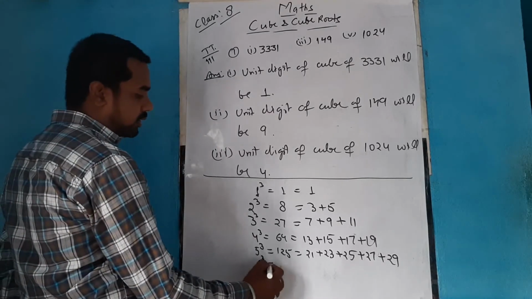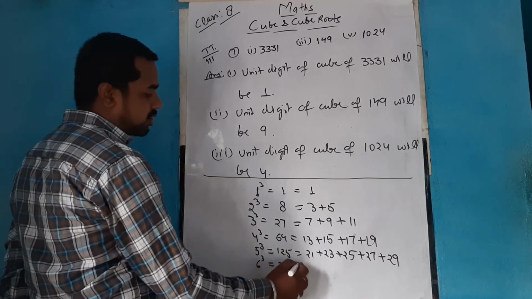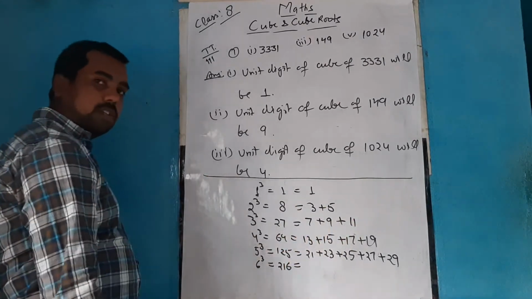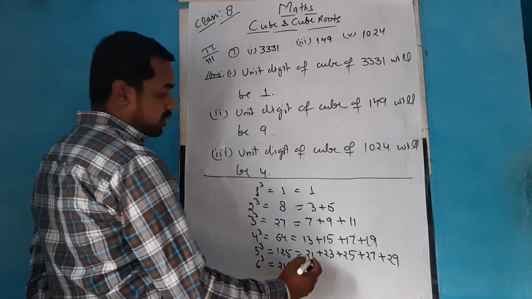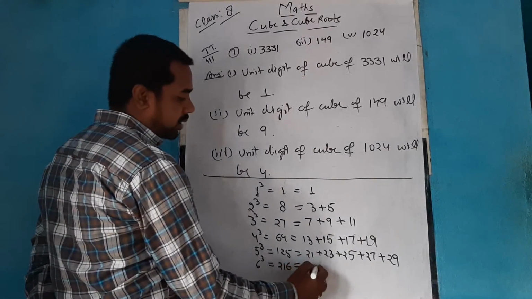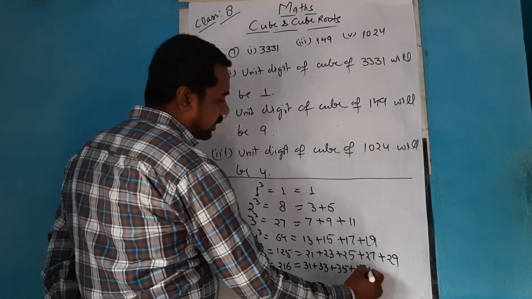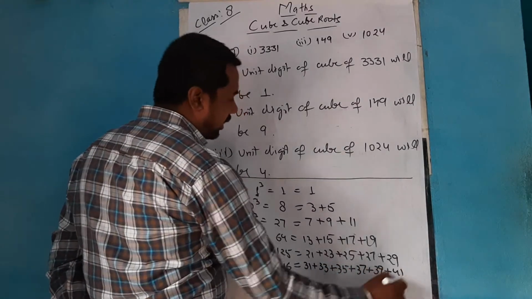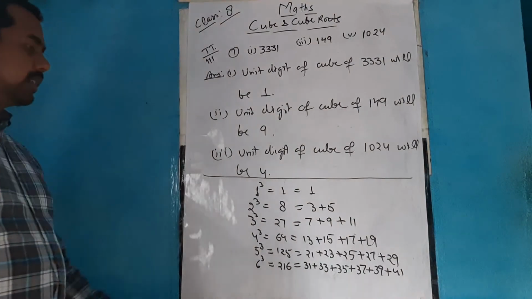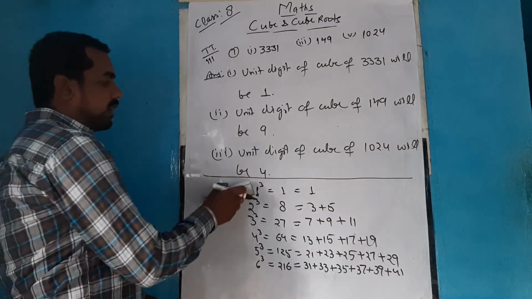Similarly, you can go for 6, that is 216. That will be 6 consecutive odd numbers after 29, so that becomes 31, 33, 35, 37, 39 and 41. Similarly, you can go for 7.